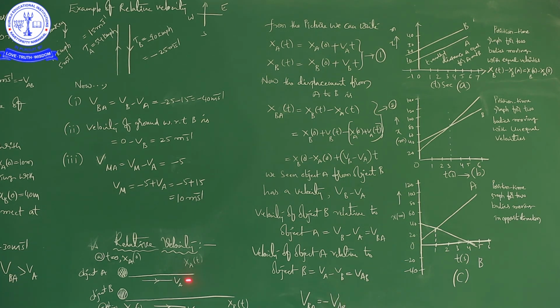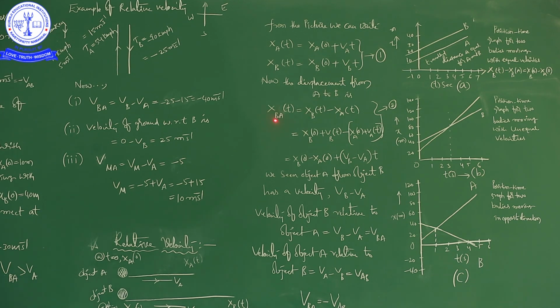Okay. So through this picture we are trying to understand and derive the expression between relative velocities of one object with respect to another object. So B with respect to A and A with respect to B. First we have written expressions for displacement for A and B after a certain time interval t. Those are these two equations.